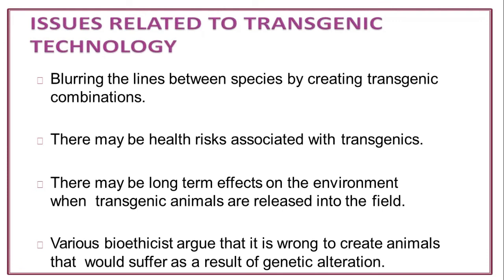There are some issues which are related to transgenic technology. Blurring the lineage between species by creating transgenic combinations. There may be health risks associated with transgenics. There may be long-term effects on the environment when transgenic animals are released into the field. Various bioethicists argue that it is wrong to create animals that would suffer as a result of genetic alteration.